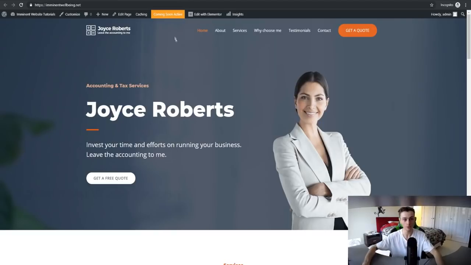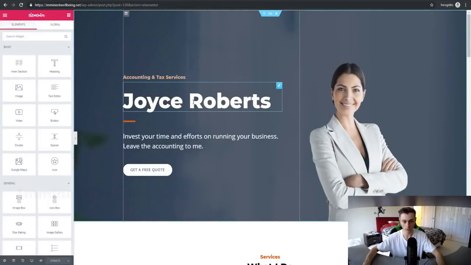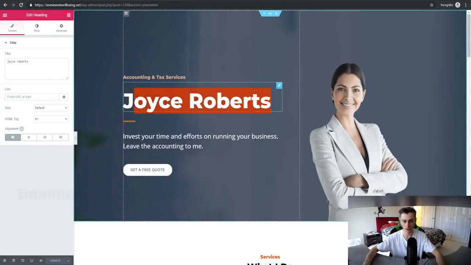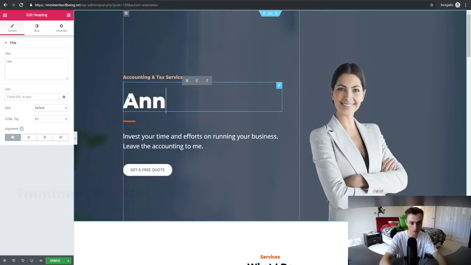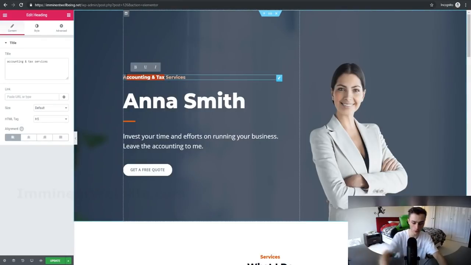Now, if we click on edit with Elementor right here, we can actually edit the elements of the page to make this our own and customize our website. Obviously right now it's just loading, so we're just going to let that load. And look, for example, let's just say your name is Anna Smith. There you go. You can put in your name right here. You can change this to lawyer services if you're a lawyer, because it has that lawyer professional look to it.